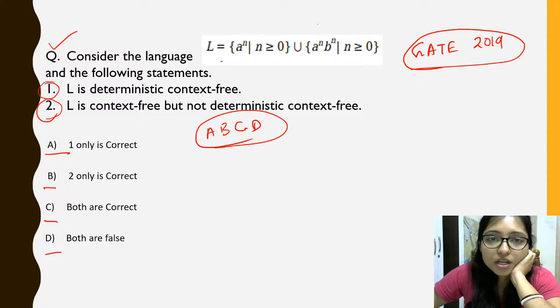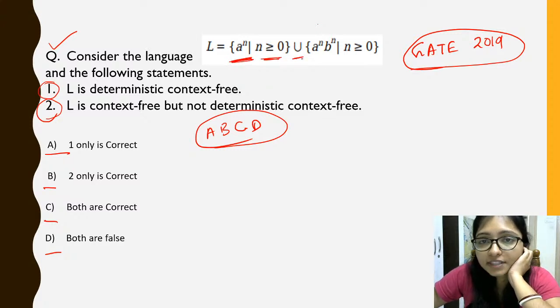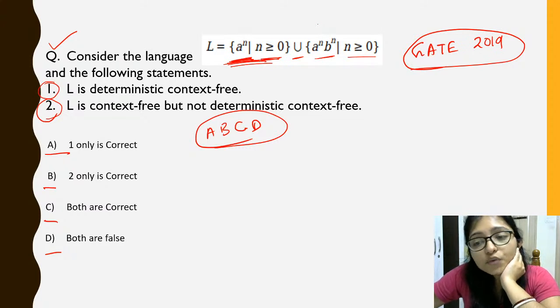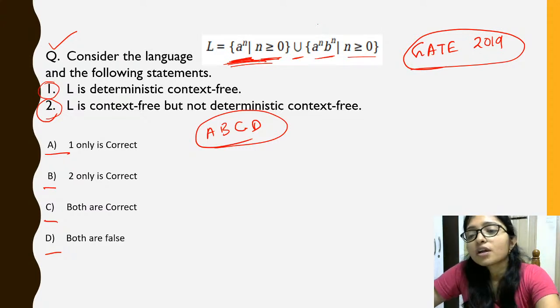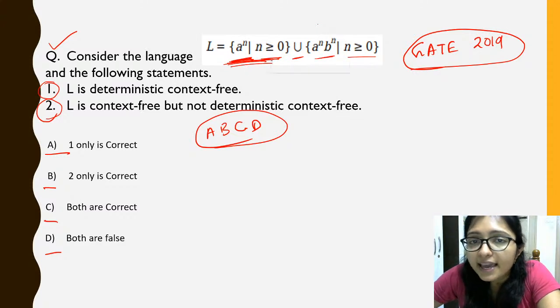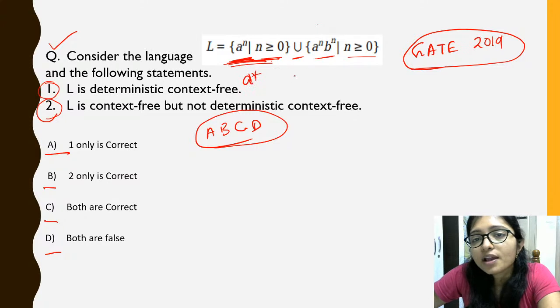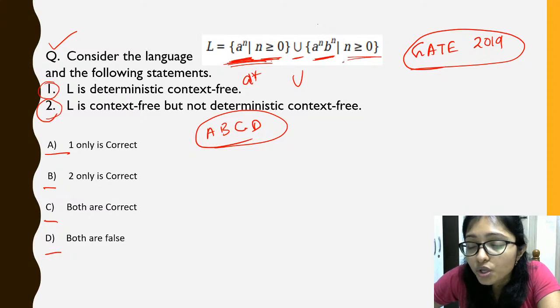Okay, so here it is: A to the power n, n greater or equal to 0, then union, A to the power n and B to the power n. Now tell me this one, A to the power n, that is what? That is regular. N greater or equal to 0 means I can write that as A star, and here there was a union, and after that A to the power n, B to the power n, n greater or equal to 0.